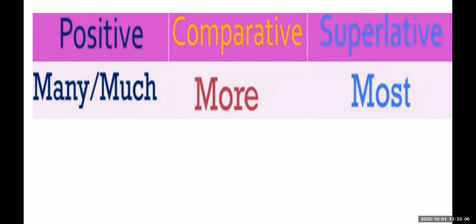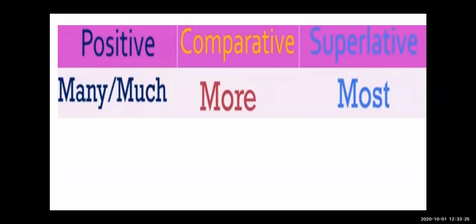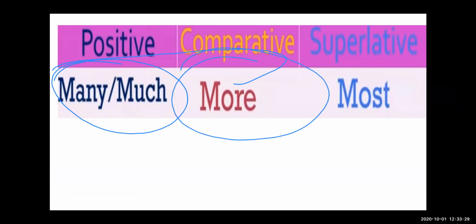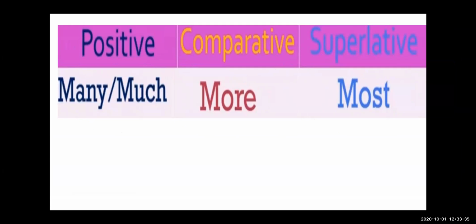When you have a sentence describing content with many or much, in the comparative it can be more, and it can be most in the superlative degree. Okay, let us see an example using this. In the positive we use many or much, in the comparative we use more, and in the superlative we use most. Now what words can be used in that? Let us see.